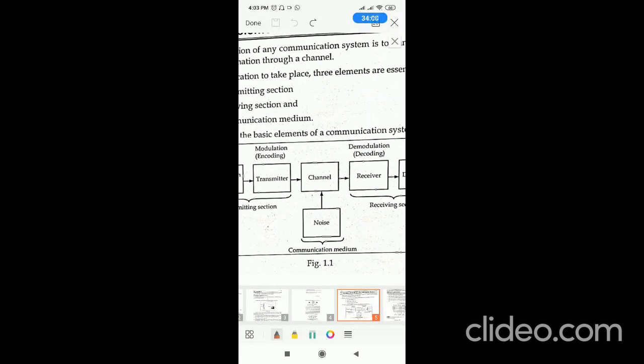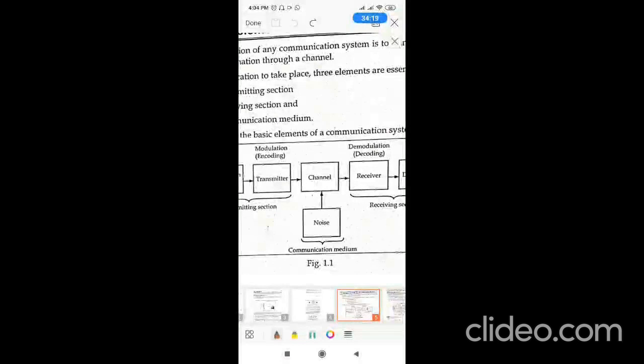When the channel is carrying the signal, there are many chances of it being interfered with by noise. Noise can be easily added in the channel compared to other blocks in a communication system. So when the transmitter is sending the signal to the receiver, there is a chance of noise being added to your original signal. So that is noise.